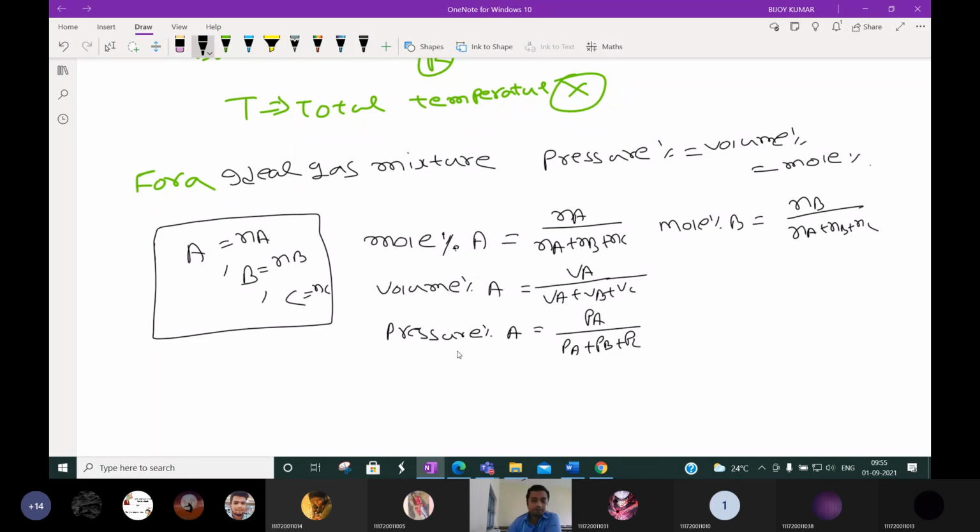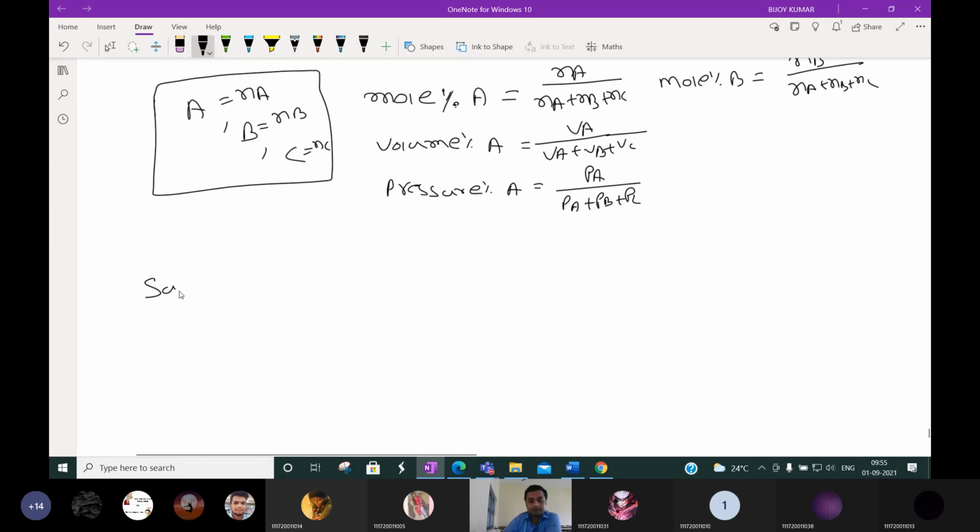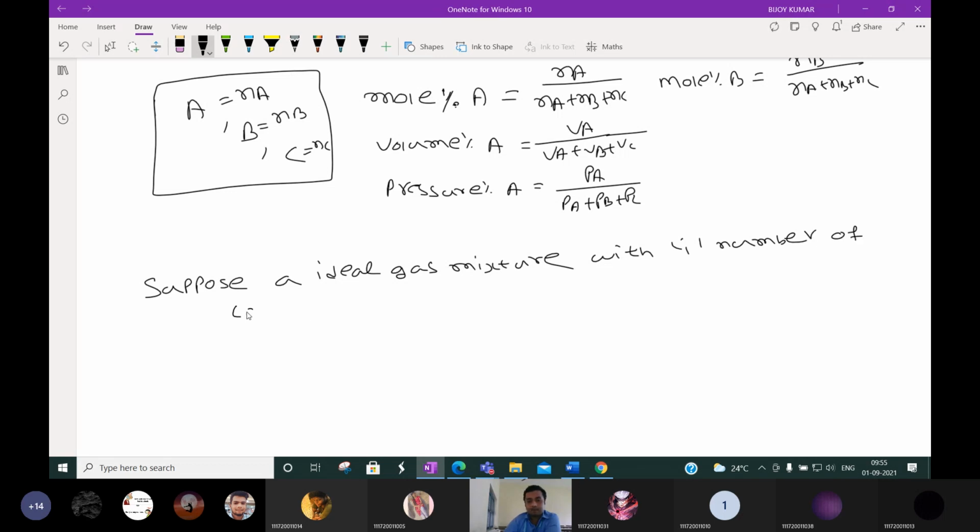How to prove it? Suppose an ideal gas mixture with a high number of components, A, B, C, like that, with I components, where I is greater than 1, maybe 2, 3, 4, whatever you want to take.